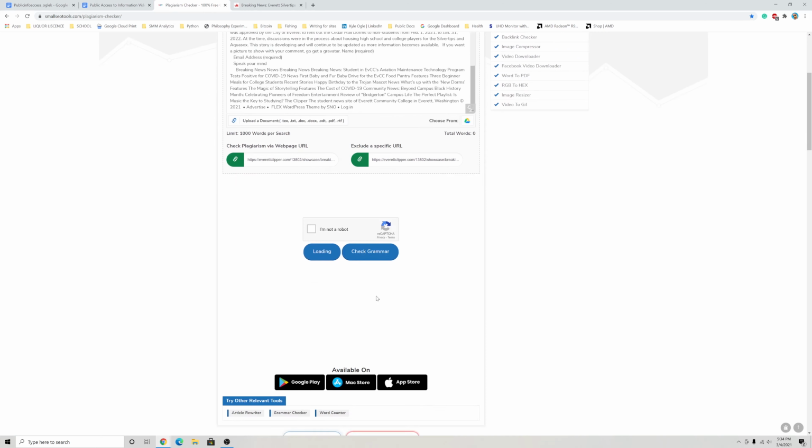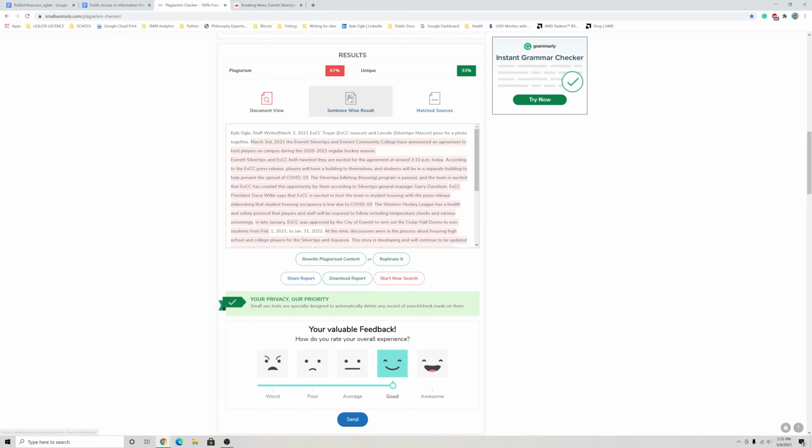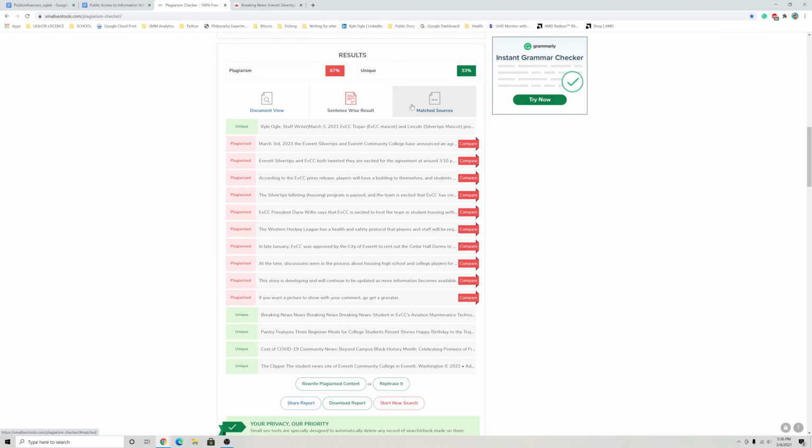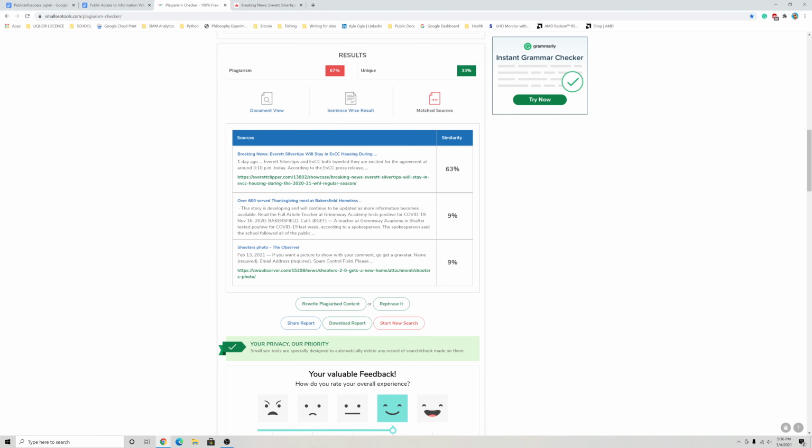This one gives you the line-by-line matching items, links out to those sources, gives you percentages, is printable, free, you can use it from anywhere, you can even drop a hyperlink into it and run it. I'll use a recent article I wrote to show you how it works. It takes a few minutes to go through its process, but I cut that out of the video.